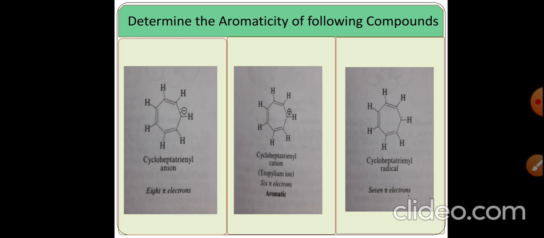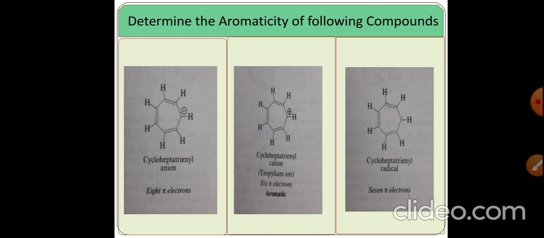The cycloheptatrienyl cation contains a total of 6 pi electrons, that is 3 double bonds corresponding to 6 pi electrons. The cycloheptatrienyl radical contains a total of 7 pi electrons, therefore the compound is not aromatic.